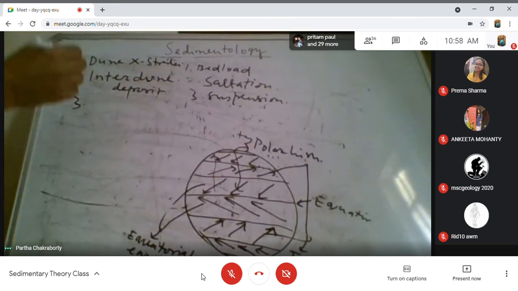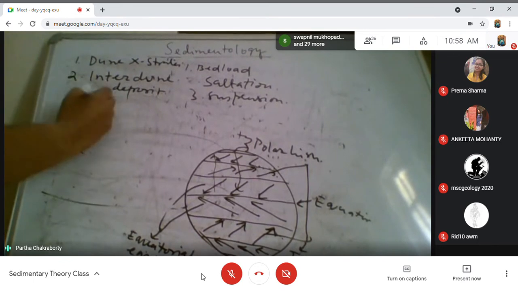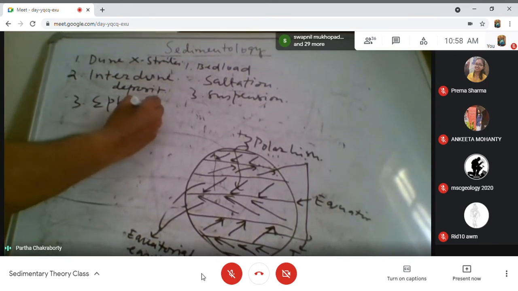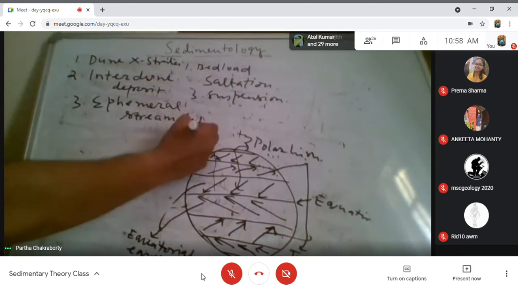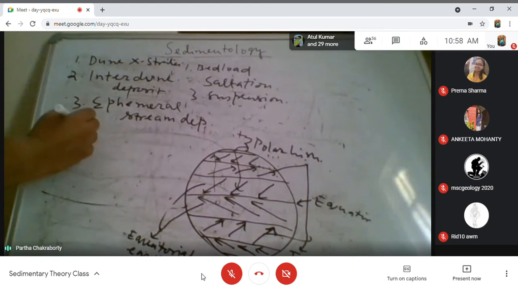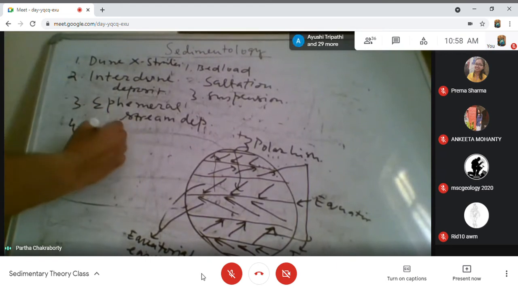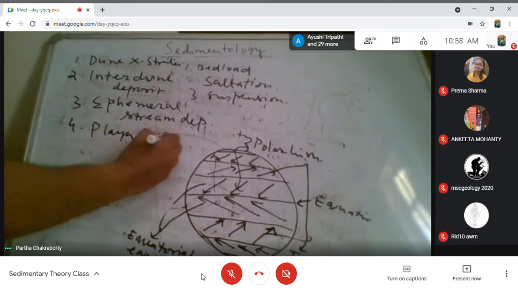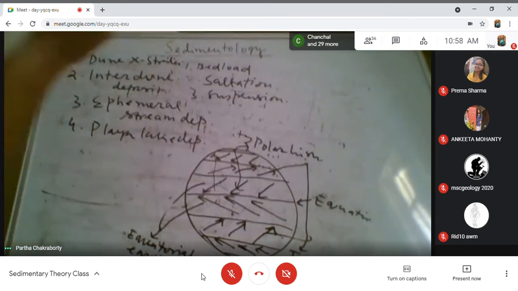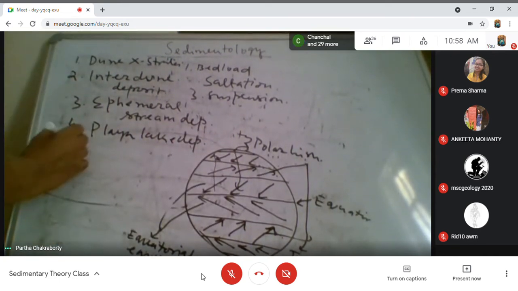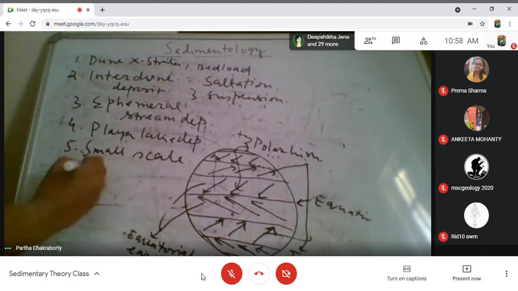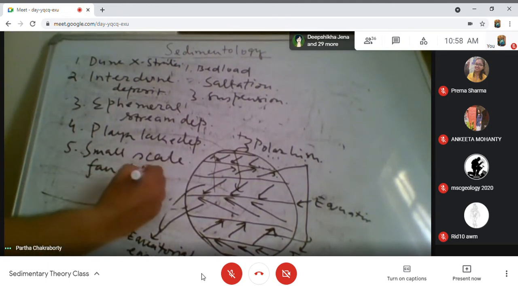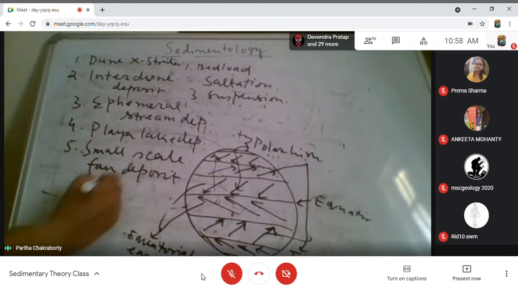We may get some ephemeral stream deposit, or in some cases we also get playa lake deposit. In some cases we also get small scale fan deposit, which are also called sarir.